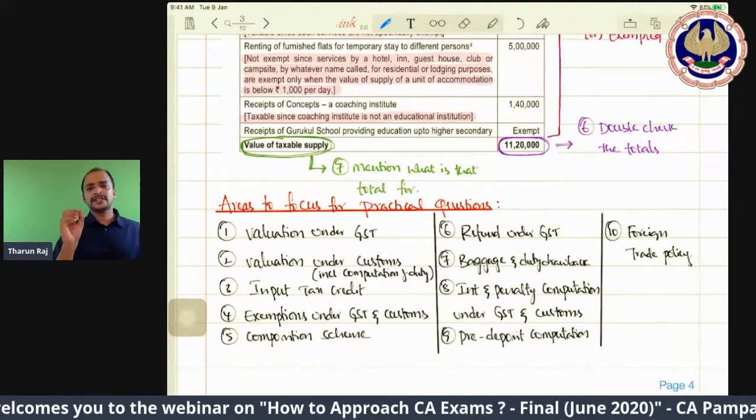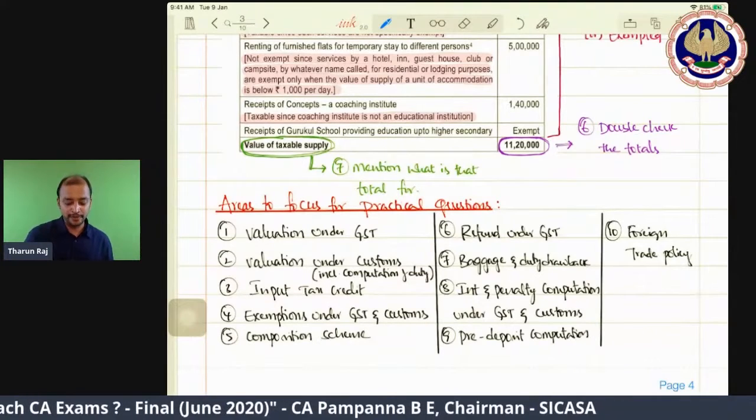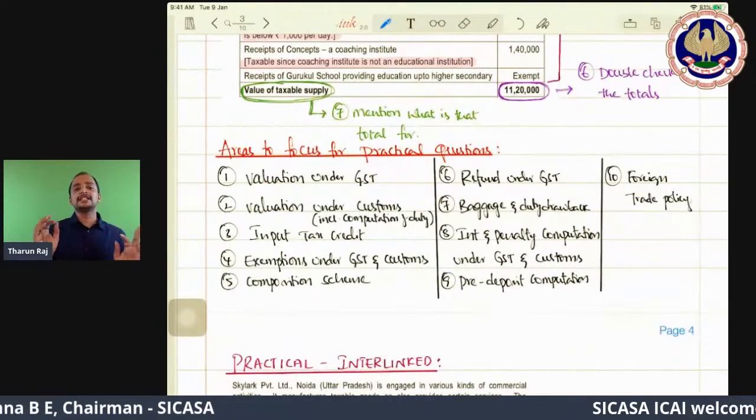And I'm just giving you some knowledge about each and every area where the practical questions could be. So these are the areas, mainly valuation under GST.